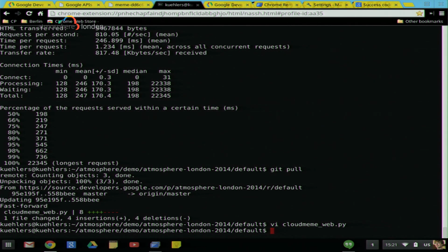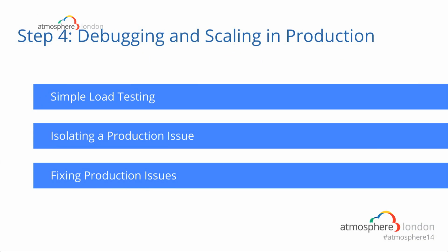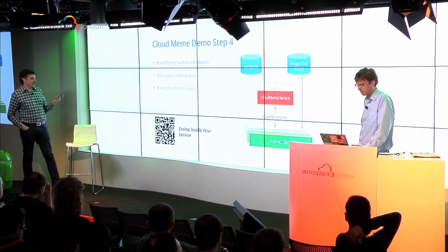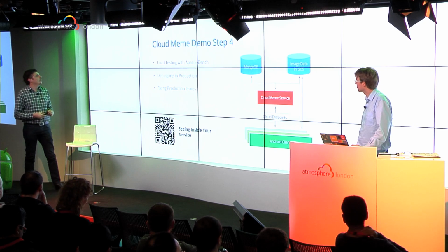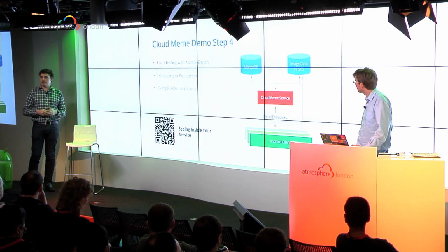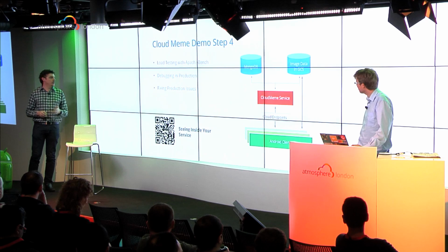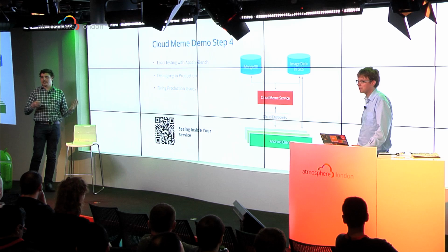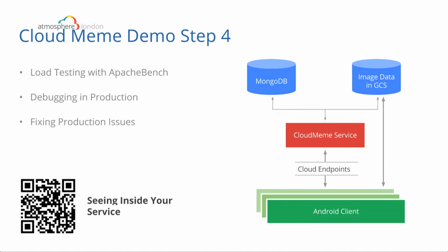So if we could just change back to the slides again, please. So we've shown you load testing our application with Apache Bench, or you can use any tool you want. We've shown you debugging in the production environment, seeing your errors in your logs, and fixing production issues, but not by creating unique machines, by actually committing a change to the code live from the App Engine console, pulling that code back down.